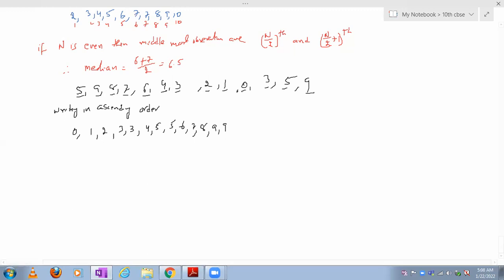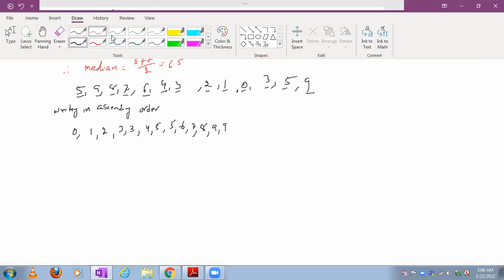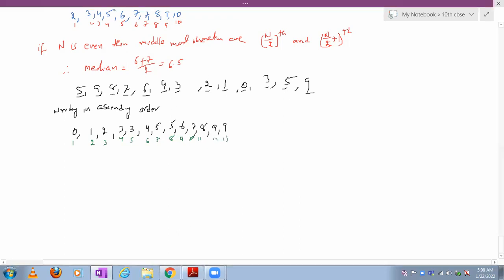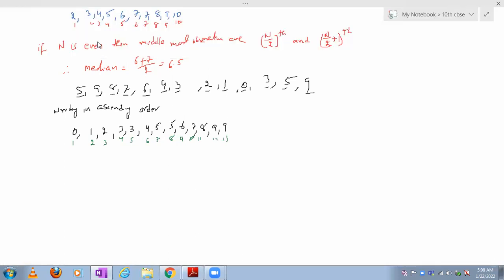Now tell me, what is the middlemost observation here? So let me write the number of observations: 1, 2, 3, 4, 5, 6, 7, 8, 9, 10, 11, 12, 13 observations are there. So if n is odd, what should I write?